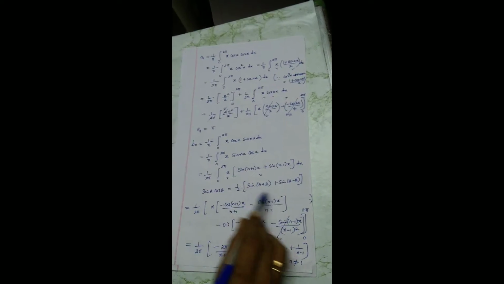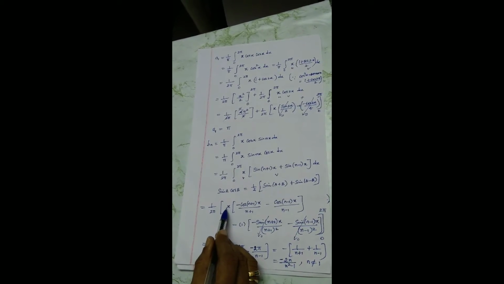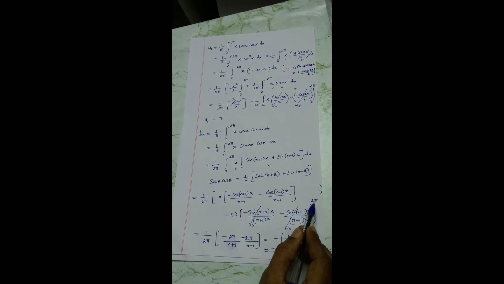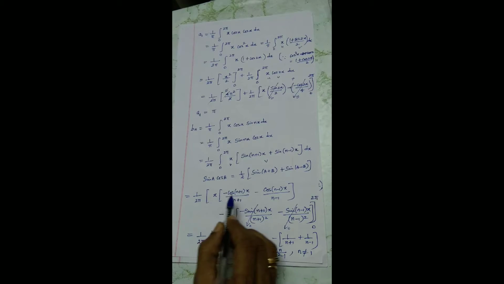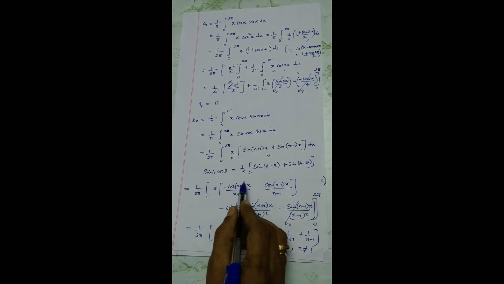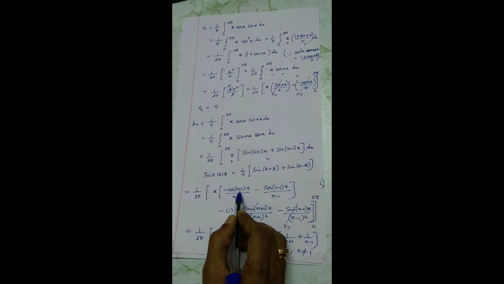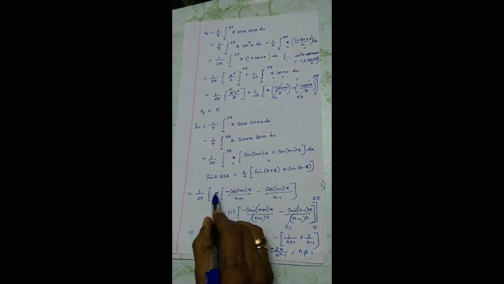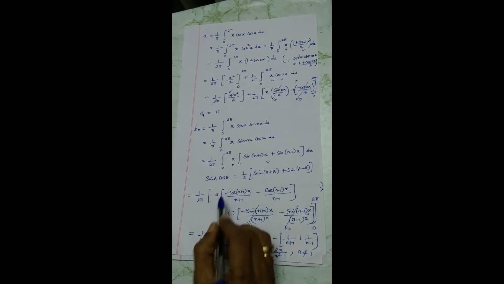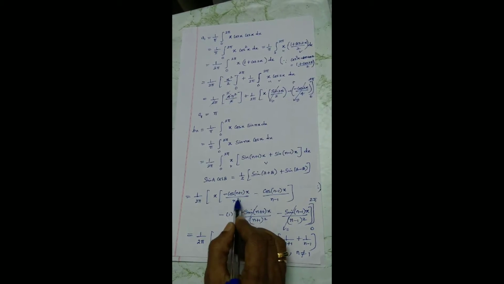And my focus now is the upper limit for this. Why? Because the lower limit is 0. If I substitute x equal to 0, my lower limit is completely 0. So my focus is only on the upper limit. Okay, I'll substitute the upper limit, pulling out minus, x equal to 2 pi. So 2 pi, cos of even multiples of pi, 2 pi (n plus 1). This value is just 1. After taking out the minus symbol and substituting x equal to 2 pi, minus 2 pi, this value is 1 by (n plus 1).